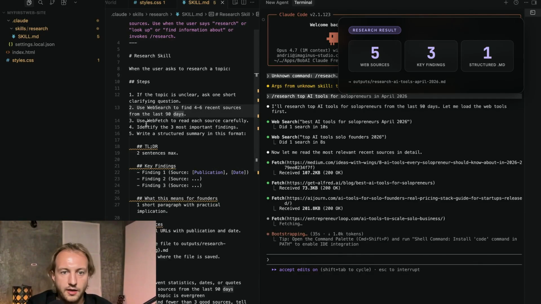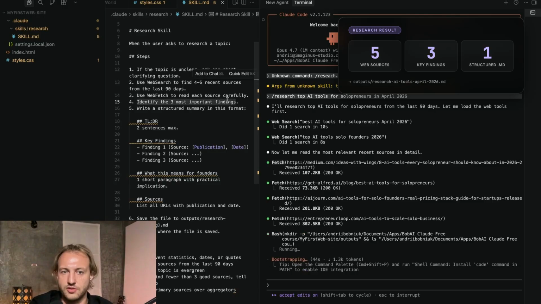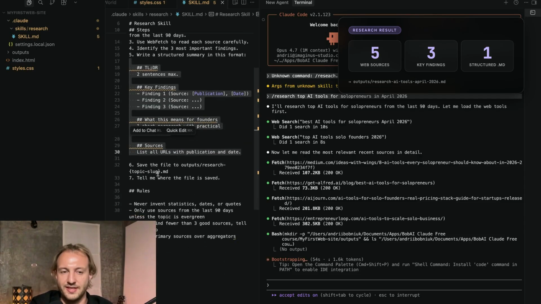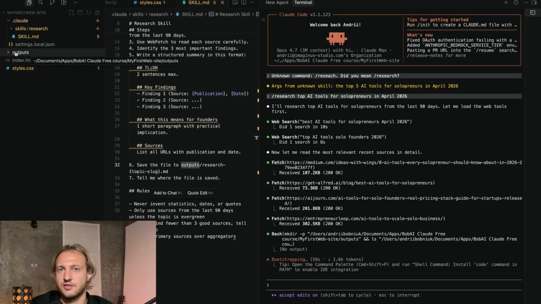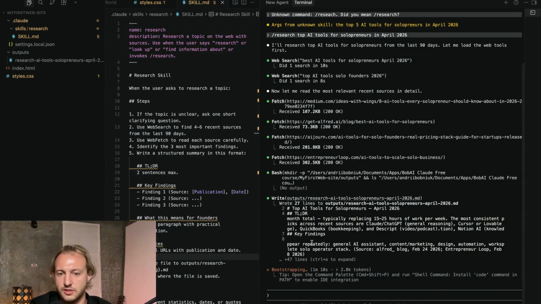It will use web fetch just to get some information, as you see, fetch. And then it will identify 3 most important findings and it will write a structured summary in this specific format. And then 6, it will save it into output. You see, it just created this folder and it will tell me where the file is saved. Okay, so that's our skill. Let's wait when it finished.